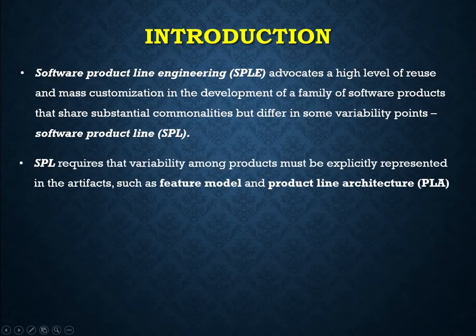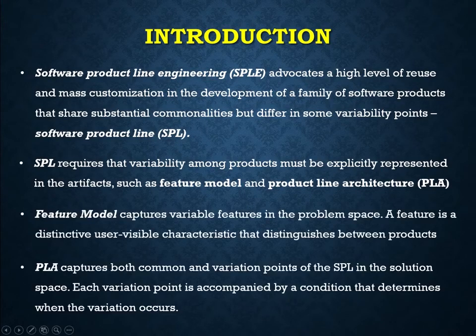Developing software product lines requires that the variability between those different products be explicitly represented, usually in a feature model and a product line architecture. On one hand, feature models capture variable features in the problem space. A feature is a distinctive user-visible characteristic that distinguishes between different products of a product family.